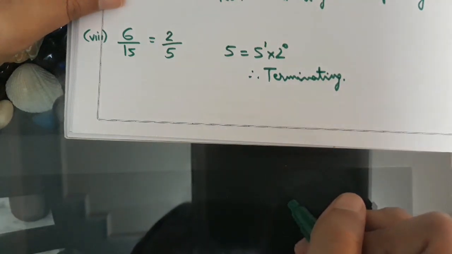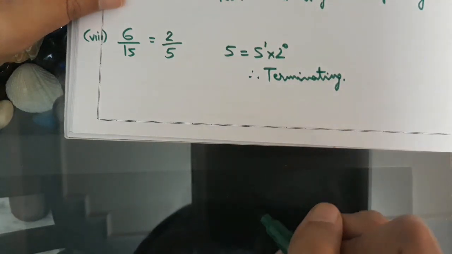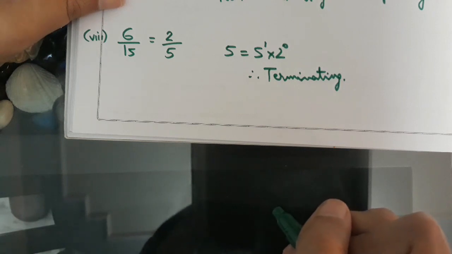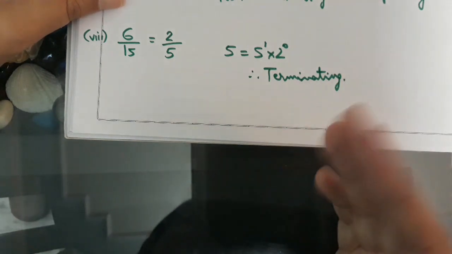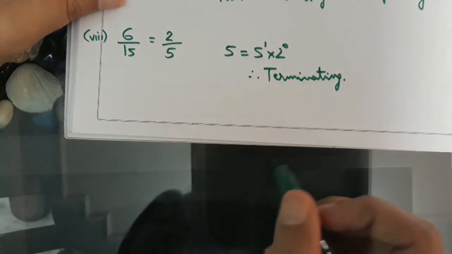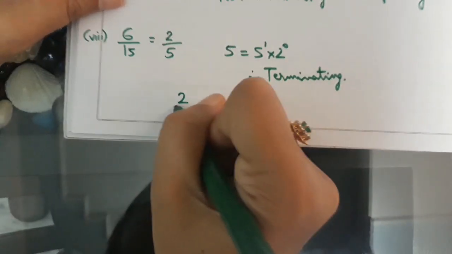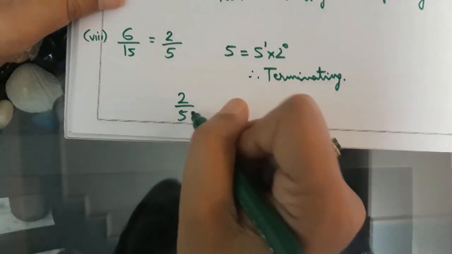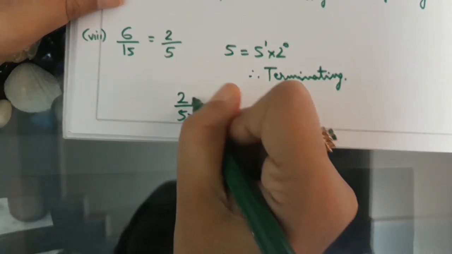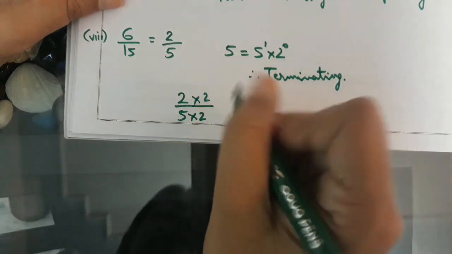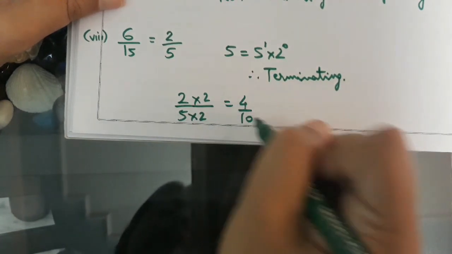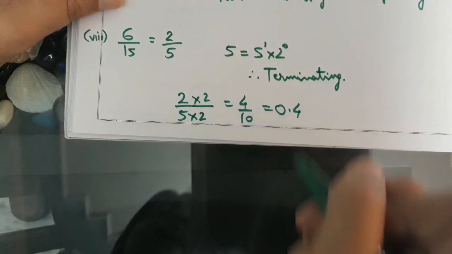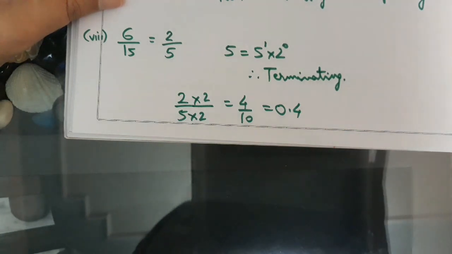Now in the second question they have said if it is terminating then find the decimal expansion also. So we are doing the first question and second question together. Let us find the decimal expansion of 2 upon 5. We want the denominator to be in powers of 10, so we multiply the numerator and denominator by 2. This comes out to be 4 upon 10, which can be written as 0.4.